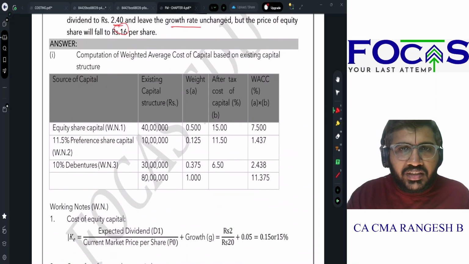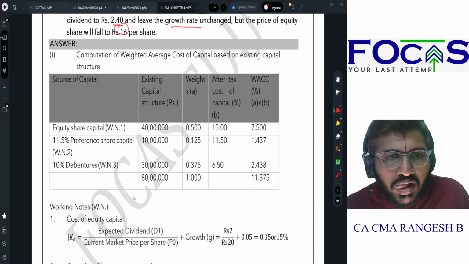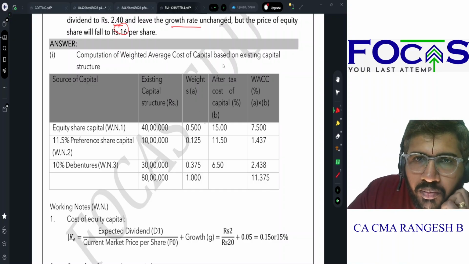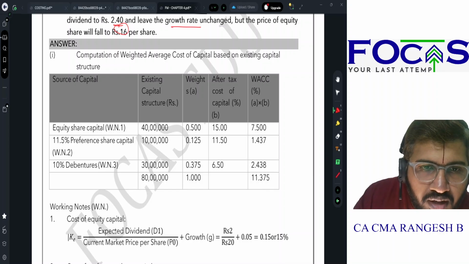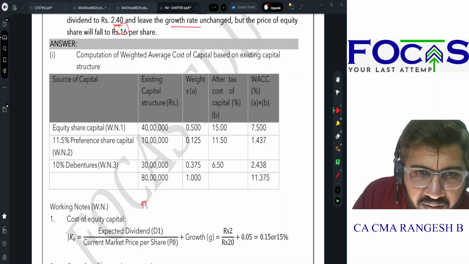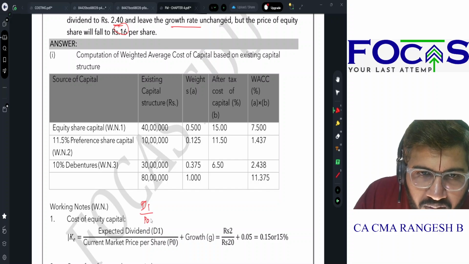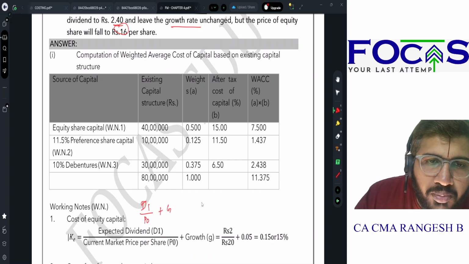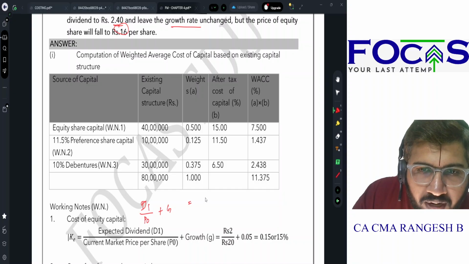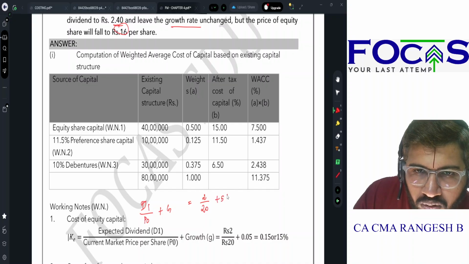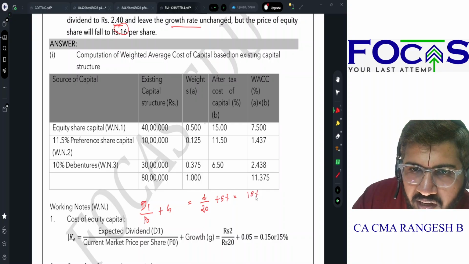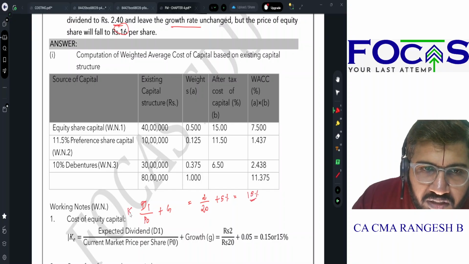Very simple. Yes, super. So now cost of equity, the formula is expected dividend, which is D1 by P0 plus g. Correct? This is the formula. So my D1 they've given you is rupees 2. P0 is 20. Growth is 5%. So my cost of equity will be 15%.